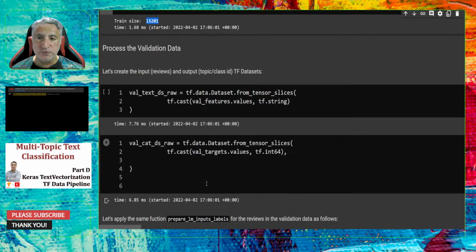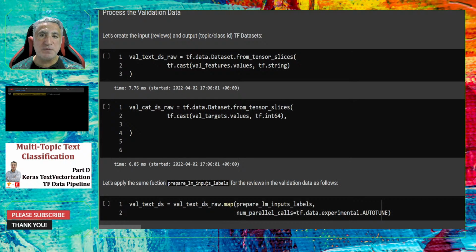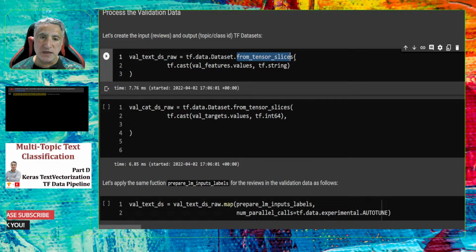What we are going to do from now on, we need to prepare the validation data and the test data as what we did above. So first we need to use the TensorFlow Data API to create a dataset. Remember that a dataset is a TensorFlow data structure, a special data structure. By using from_tensor_slices, you can create that dataset.